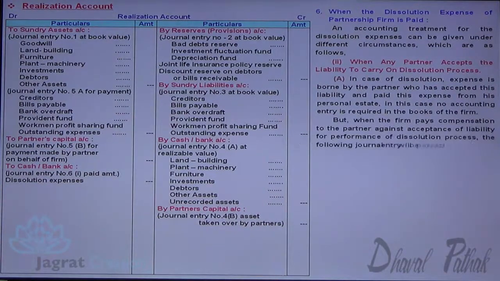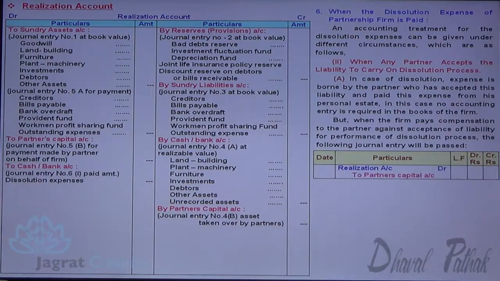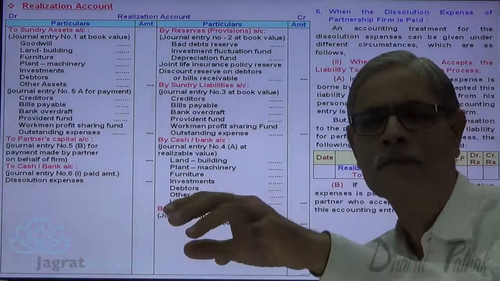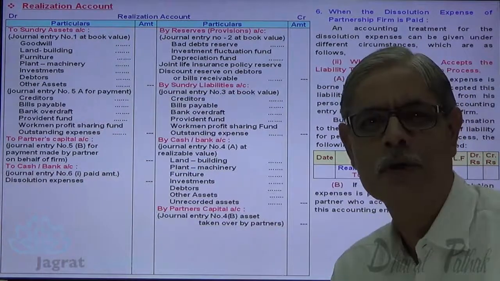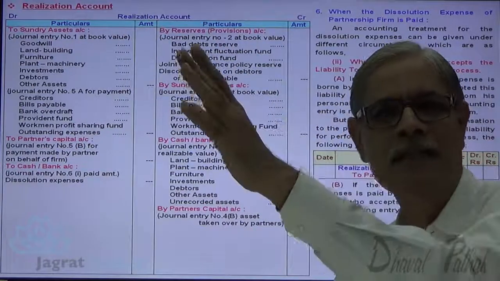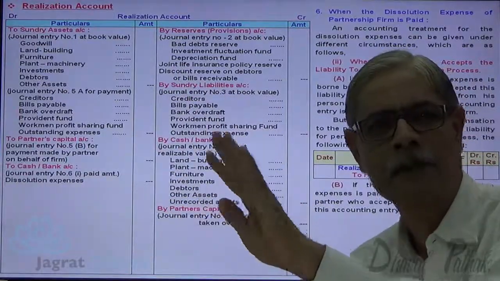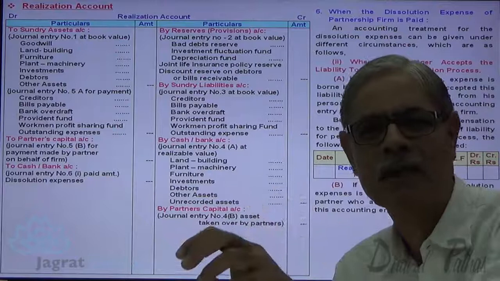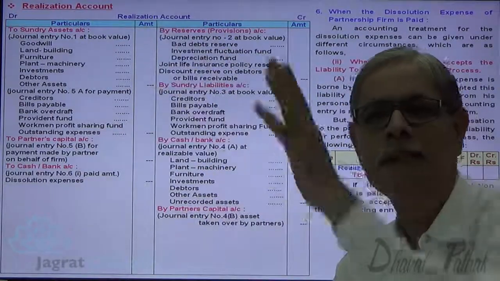But when firm pays a compensation to a partner against acceptance of this liability, then the entry to be recorded is realization account debit to cash account. Suppose that firm says to a partner, shoulder the responsibility of dissolution. Partnership firm will pay you 5,000. Even if the expenses are more, you have to suffer. Even if the expenses are less, you have to enjoy. So partnership firm has decided to pay a fixed amount 5,000 for dissolution work to a specific partner.